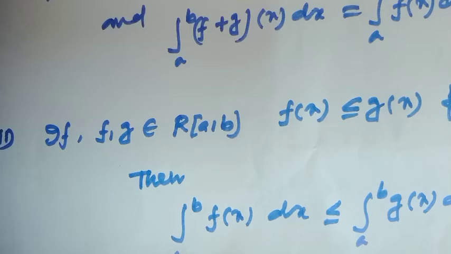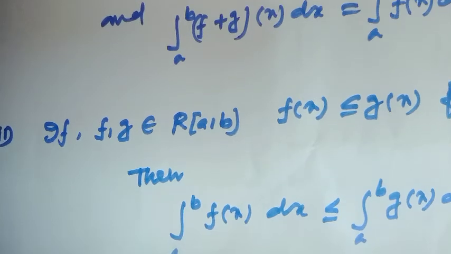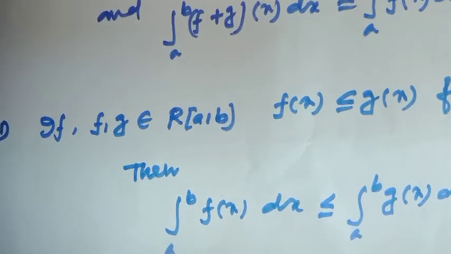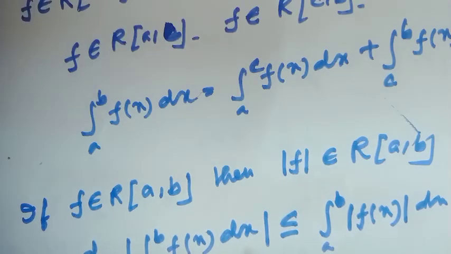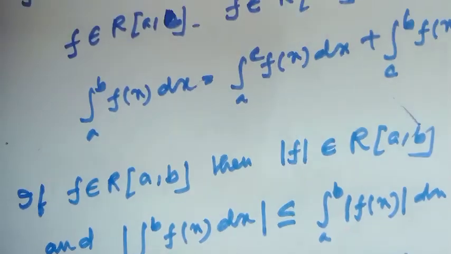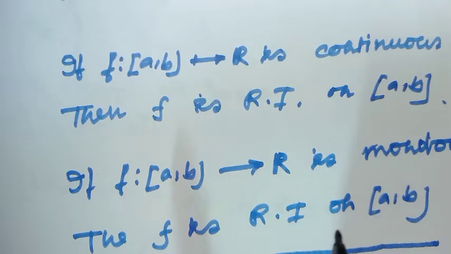I will not prove these properties because this type of proof is very boring. Just try to answer them yourself. The proofs are very easy but very lengthy. But these properties will be used to find the Riemann integral of a function easily. A continuous function always implies Riemann integrable. But if a function is not continuous, can the function still be Riemann integrable? Let's see.